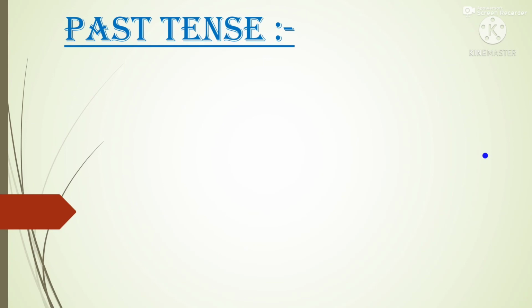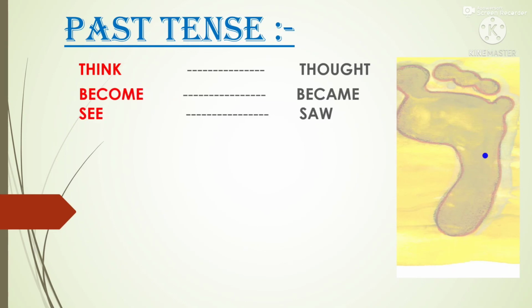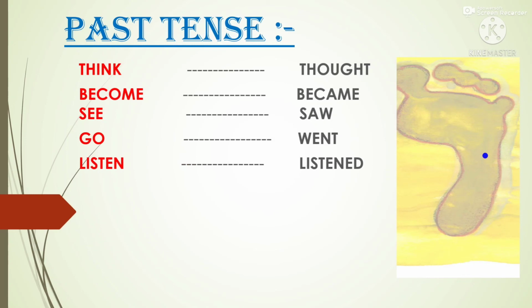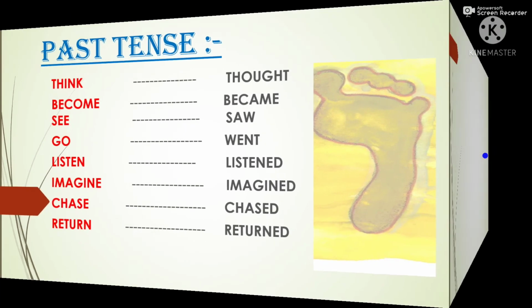Now, past tense. So, we have to make past tense. Past tense of think is thought. Past tense of become is became. Like that, past tense of see is saw. Past tense of go, went. Past tense of listen, listened. Past tense of imagine, imagined. Past tense of chase, chased. Past tense of return, returned.